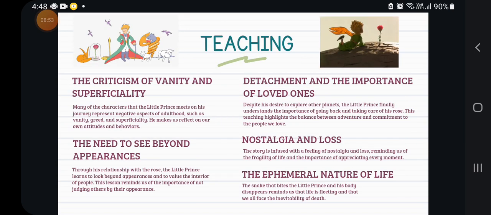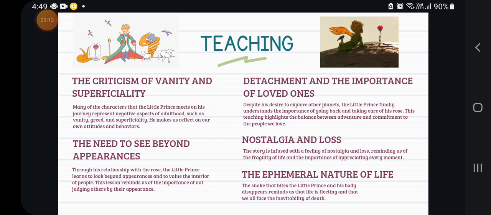The criticism of adult superficiality. Many of the characters that the little prince meets on his journey represent negative aspects of adulthood, such as vanity, greed, and superficiality. He makes us reflect on our attitudes and behaviors. And what I mean, for example,